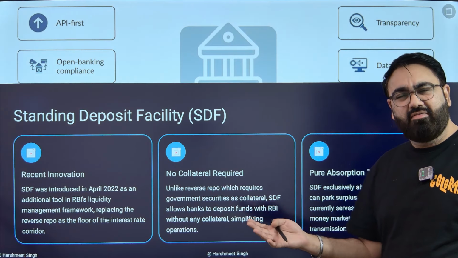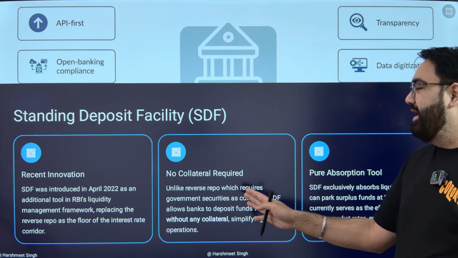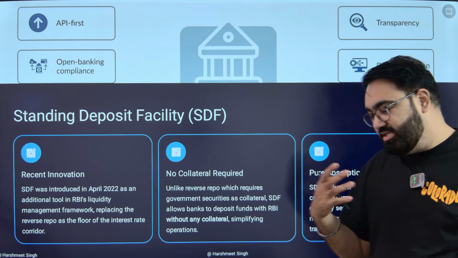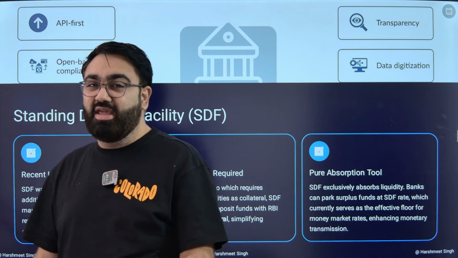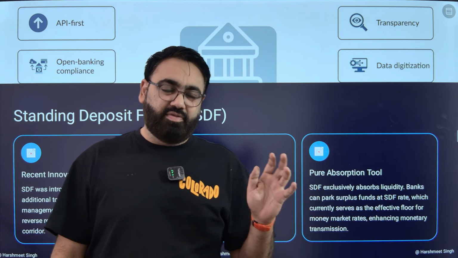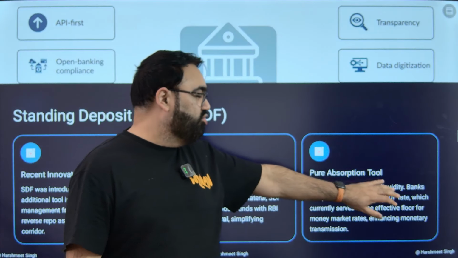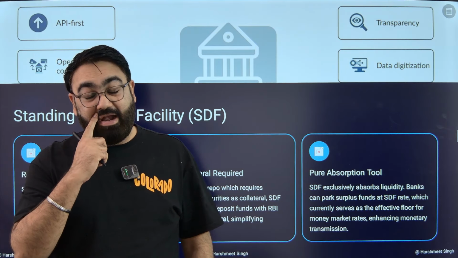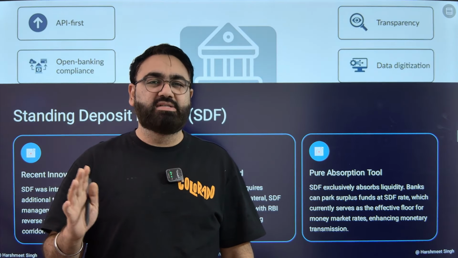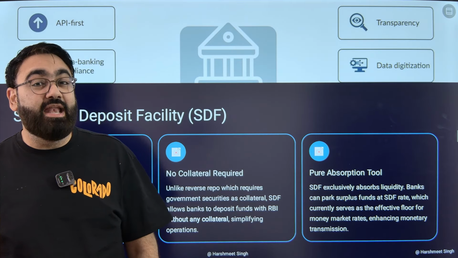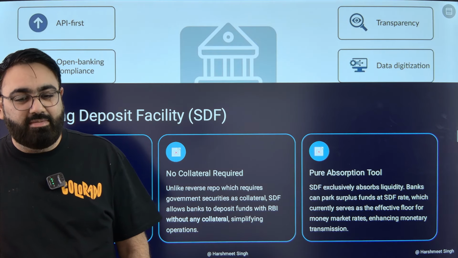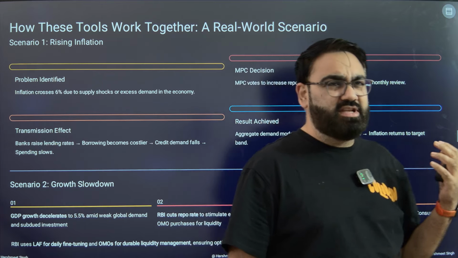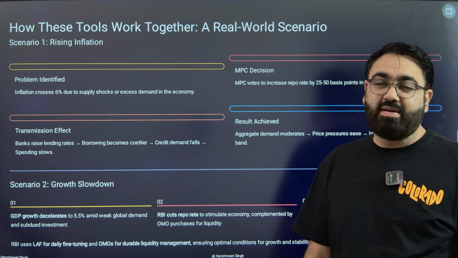This is kind of like reverse repo, but it does not require any collateral. No government security. It allows the banks to deposit funds with the RBI. So you can still deposit funds with the RBI, but RBI will not give you any government security in return. This is how SDF works. It is again used to absorb liquidity from the market, but RBI has made this change that unlike reverse repo, here no government security is exchanging hands. This is again important from the prelims point of view, because in the prelims you do see these kinds of questions being asked. Now, these are certain real life scenarios of what will happen with a certain policy decision.